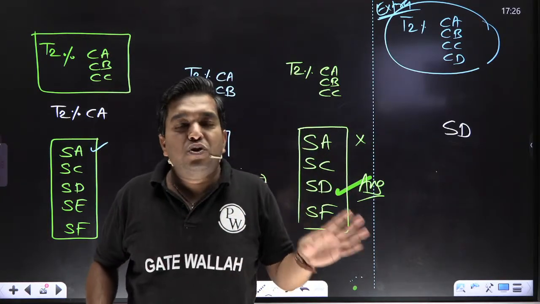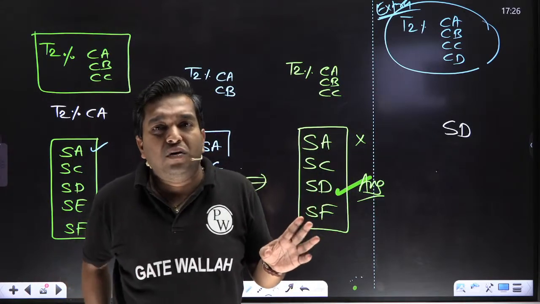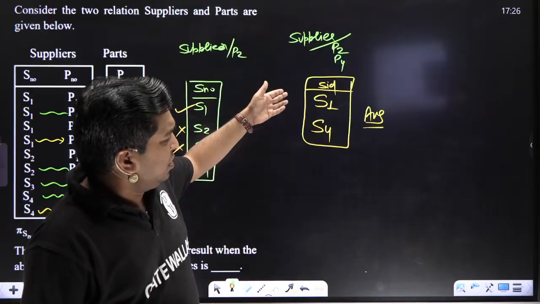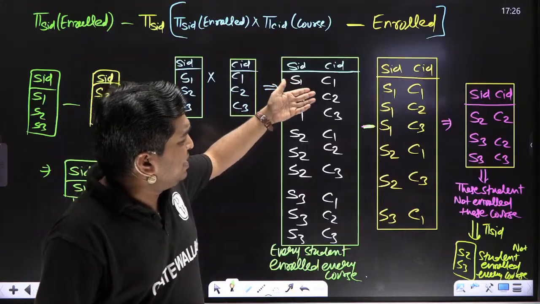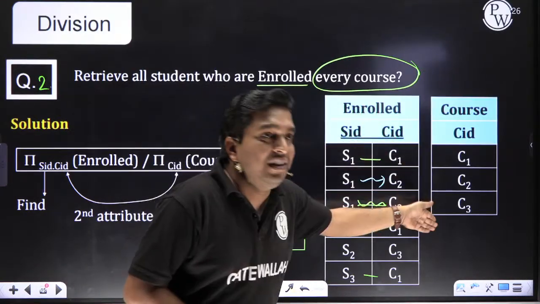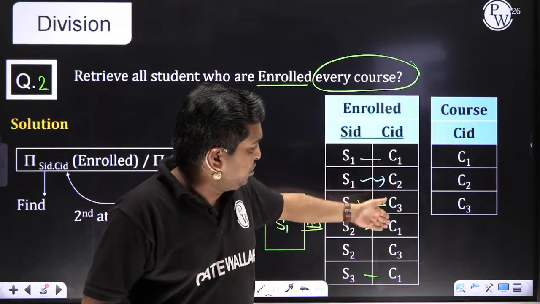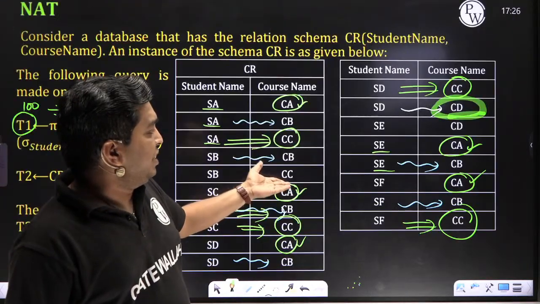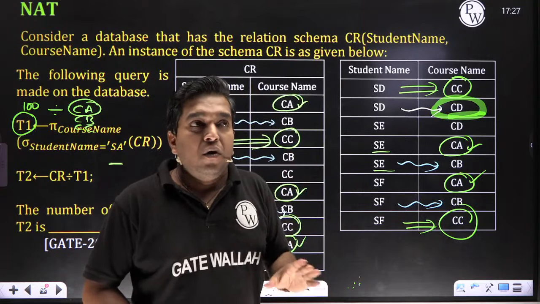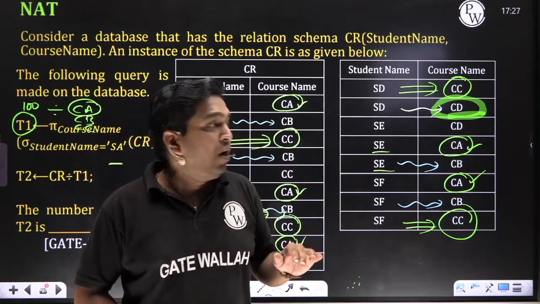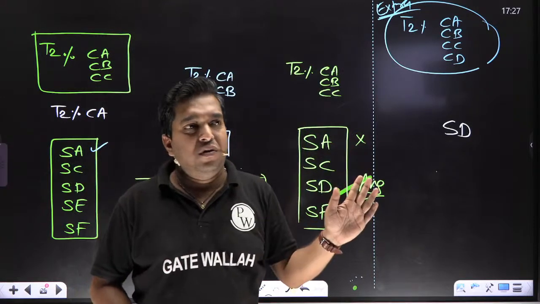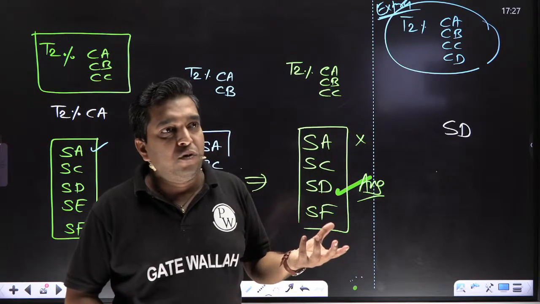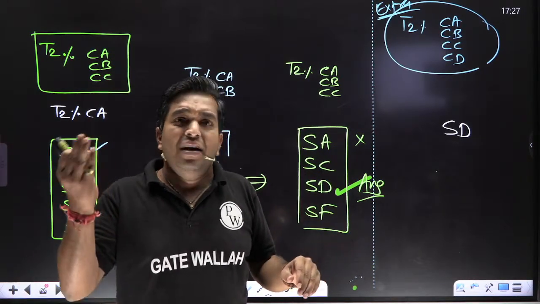Believe me, there are some questions on the division operator and most students have doubts. And this is not the fault of the student. Sometimes teachers also teach by taking very easy examples, where by simply watching you can see S1 is the answer. But if you get this type of tuples, then definitely you are in a trap, or you might give the wrong answer. But now by this approach, you will not give any wrong answer. Believe me, this is the best approach, and I did not develop it. NPTEL also, each and every one tells it in this similar way.